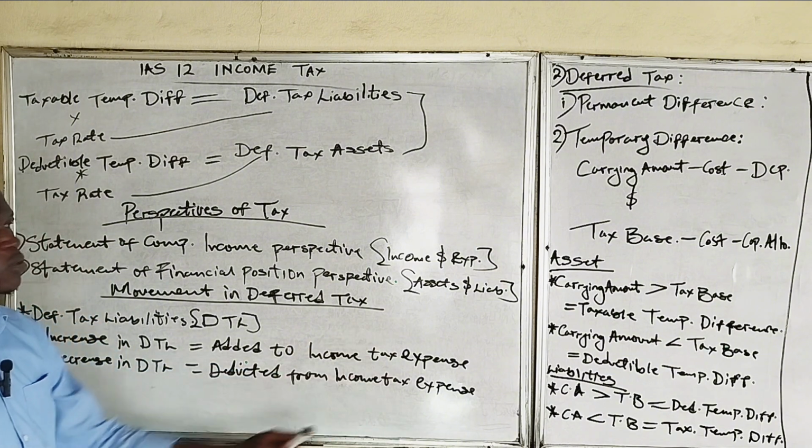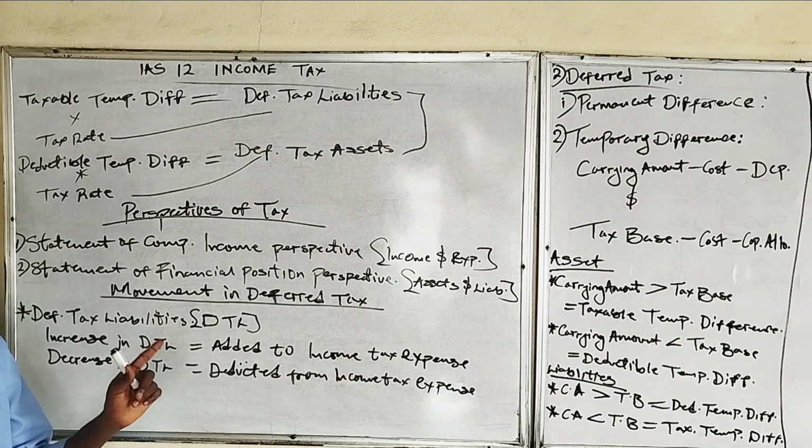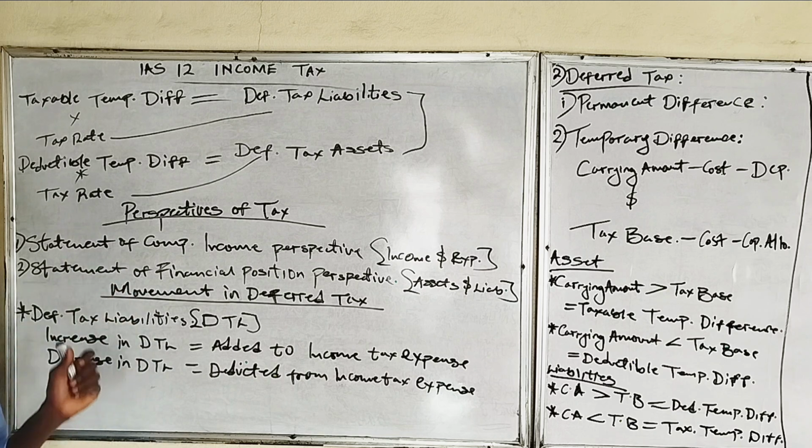Income tax expense is just the one we talked about, which relates to the profit or loss account. Then the other one, deferred tax asset.